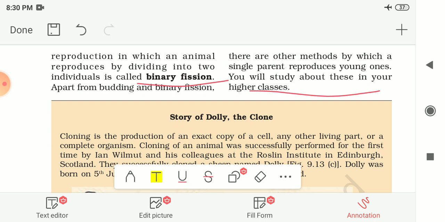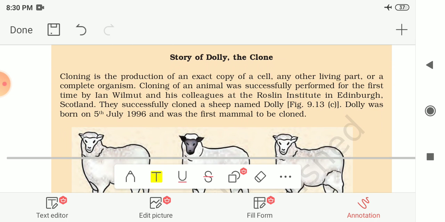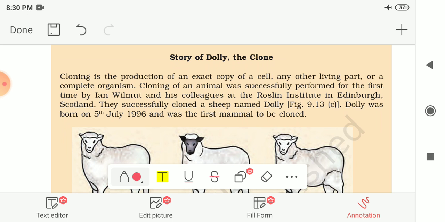So before ending the chapter, let me see the one story which is given here about Dolly the clone. Now let me see what is a clone or cloning. Cloning is the production of an exact copy of a cell, any other living part, or a complete organism. Cloning means to copy anything. It may be a cell, other living part, or any organism.